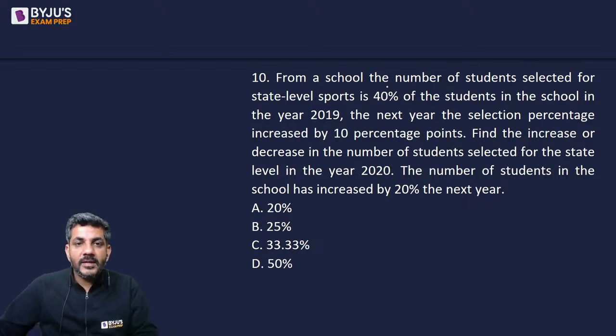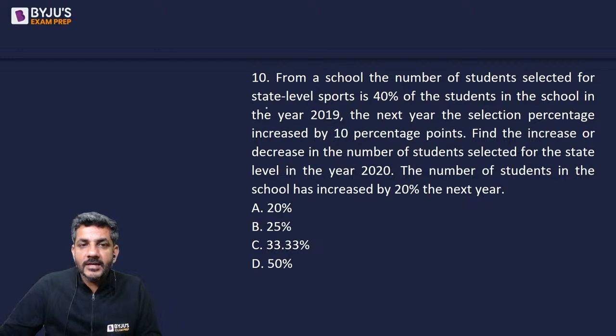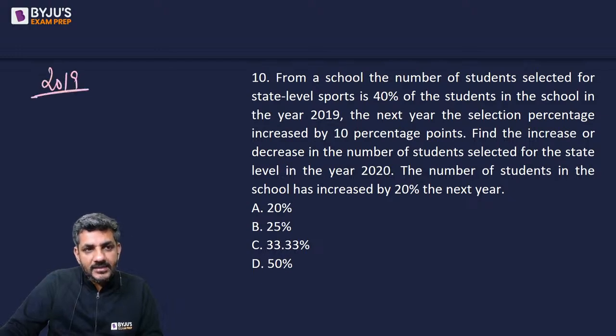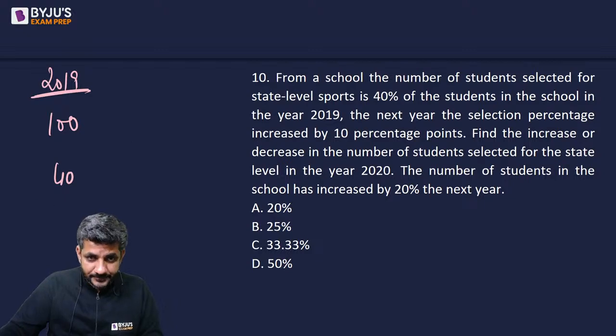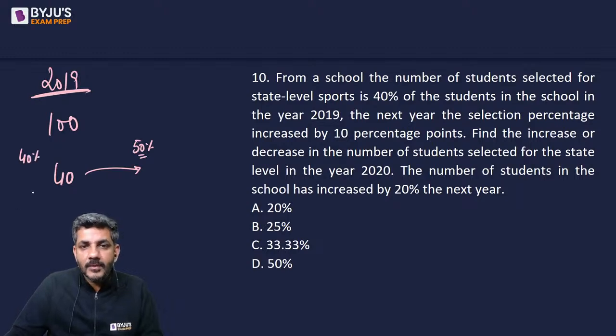Let us do this as well. From a school, the number of students selected for state level sports is 40% of the students in the school in the year 2019. 2019 में let us say there were 100 students. So state level sports के लिए 40 select हुए. The next year, the selection percentage increased by 10 percentage points. So next year, it is going to be 50% because this year it was 40%. Find the increase or decrease in the number of students selected for the state level in the year 2020.